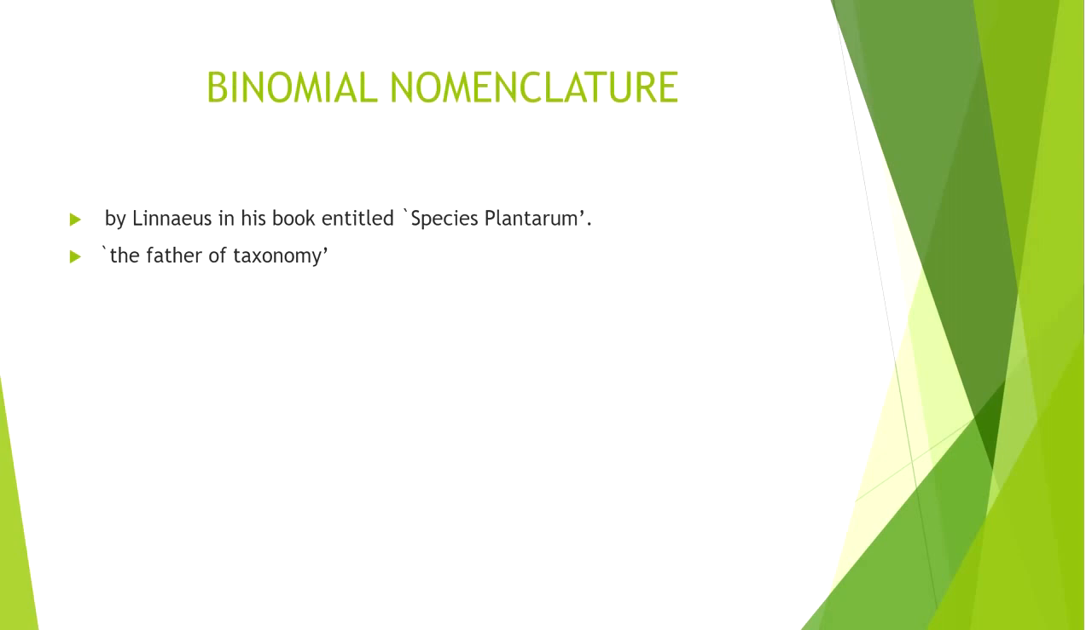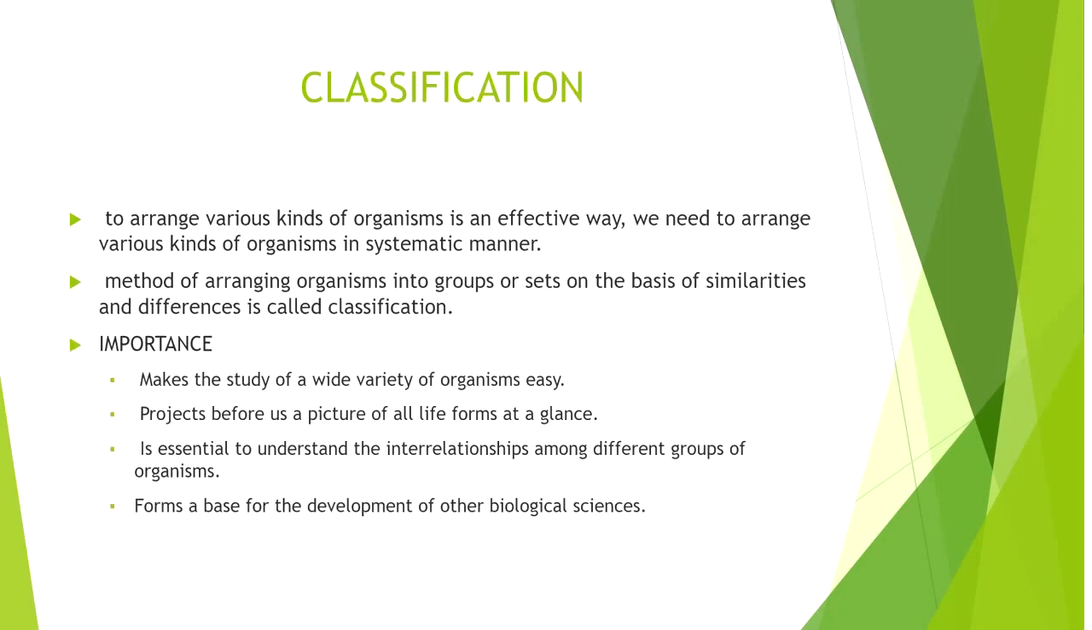The binomial nomenclature was put forward by Linnaeus. In his book, Species Plantarum, Linnaeus put forward the concept of binomial nomenclature. He is known as the father of taxonomy. When it comes to classification, we know that there is a certain arrangement.